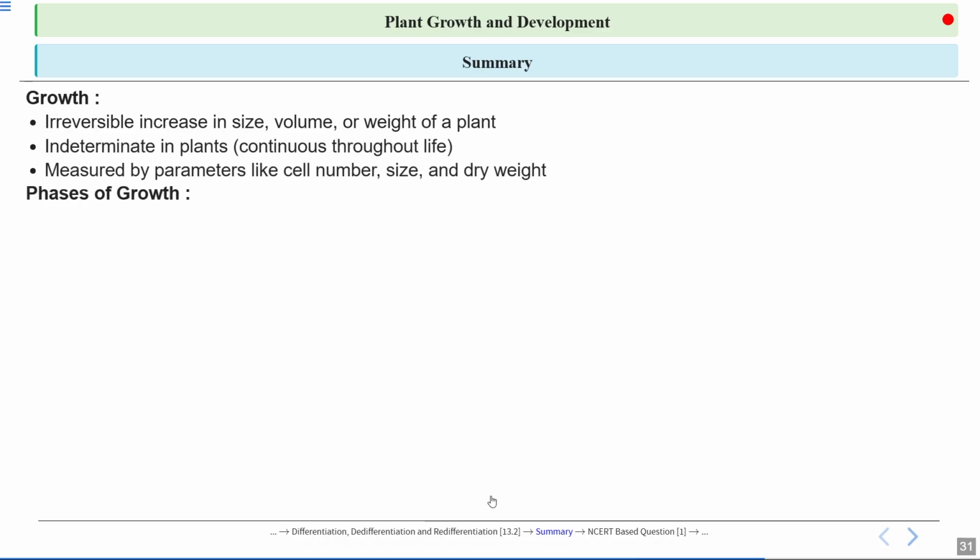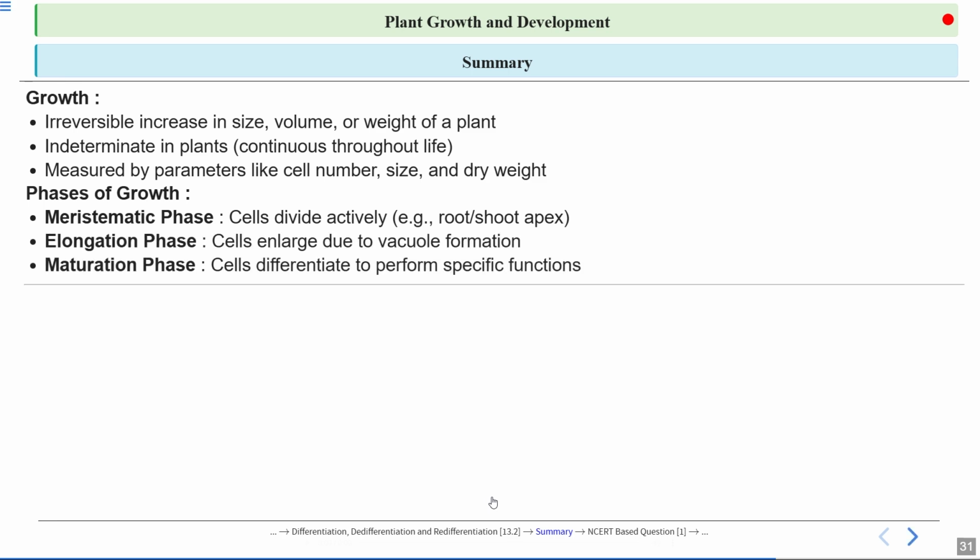So this is the summary of the chapter. Let's rewind the whole chapter through this summary. So growth, we talked about growth. What is growth? It is an irreversible increase in size, volume or weight of the plant. It is indeterminate in plants, because continuous growth takes place throughout the life, and it is measured by parameters like cell number, size and dry weight.